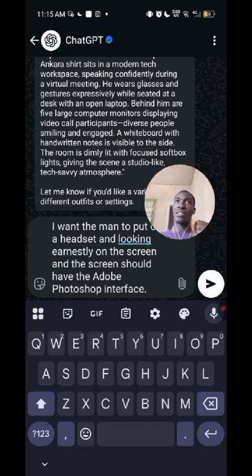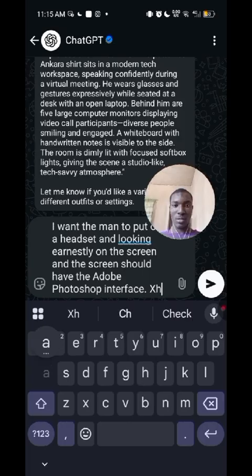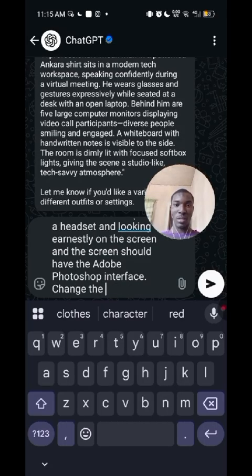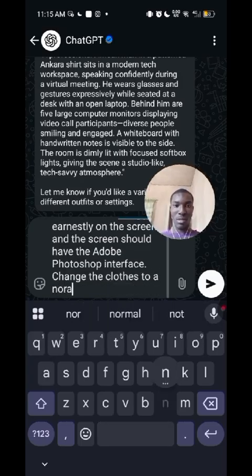What will I change again? Let's change the clothes. Change the clothes to a normal day wear, like house clothes.